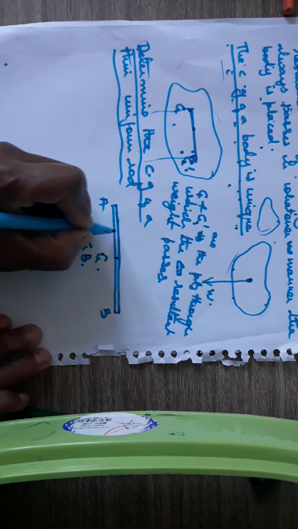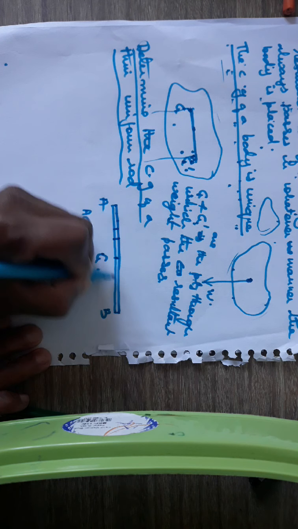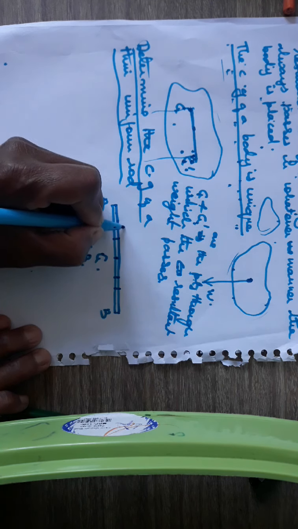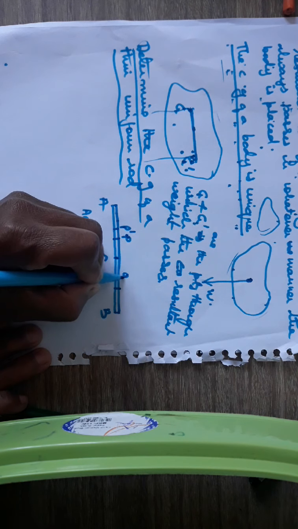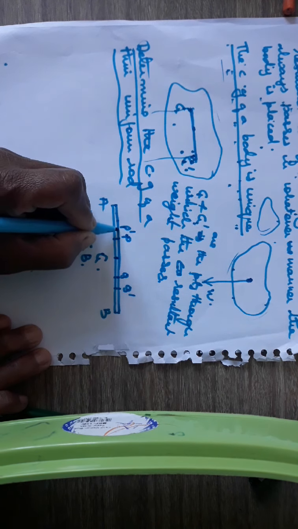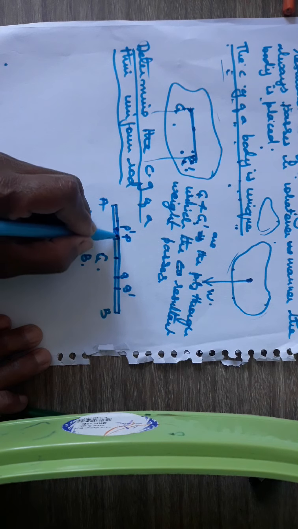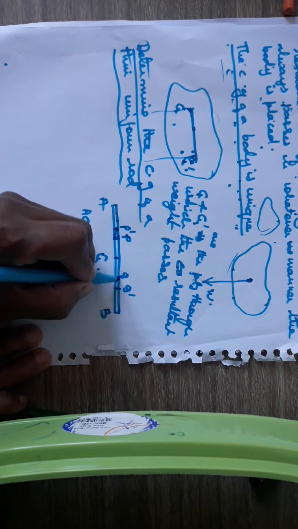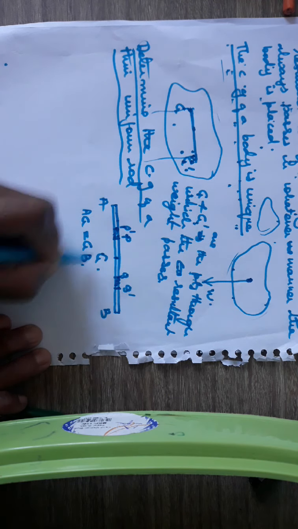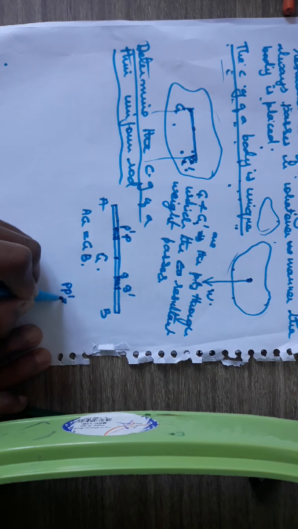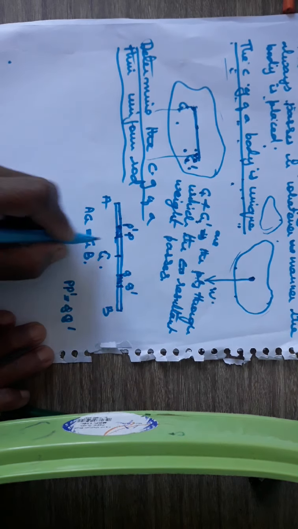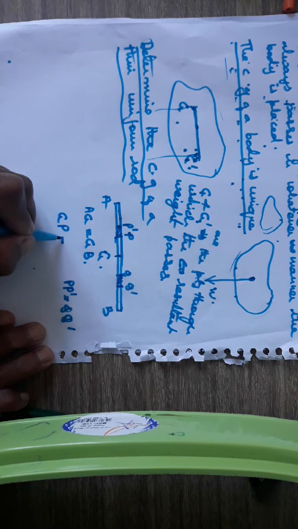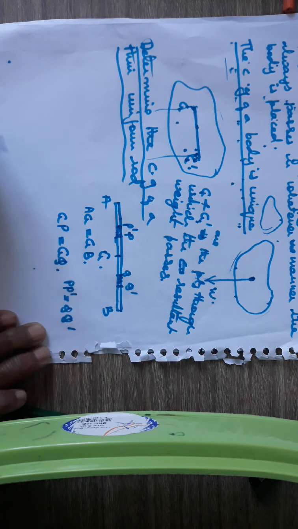Now from this rod, consider two equal infinitesimal lengths, PP prime and QQ prime, such that the length of PP prime is the same as the length of QQ prime, and they are equidistant from G, meaning GP is the same as GQ.